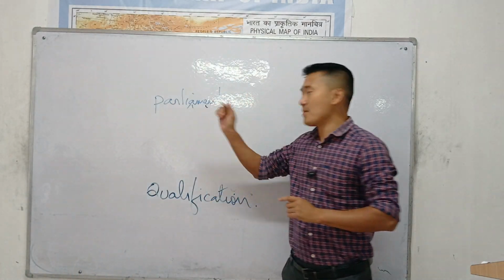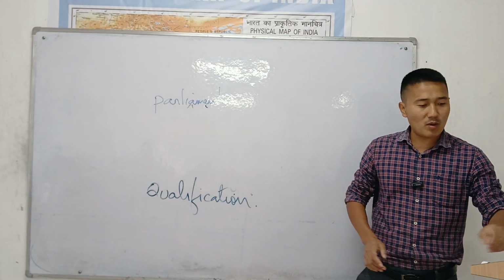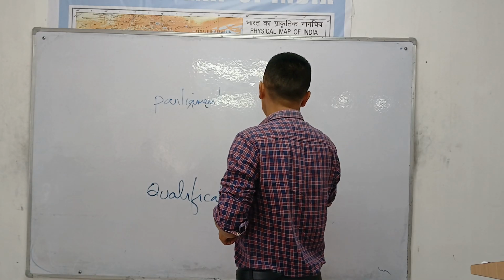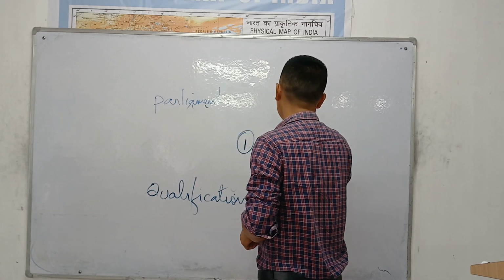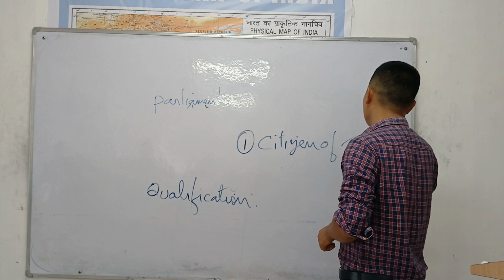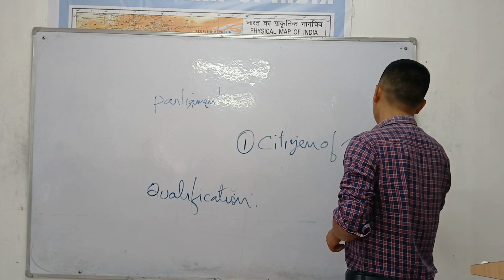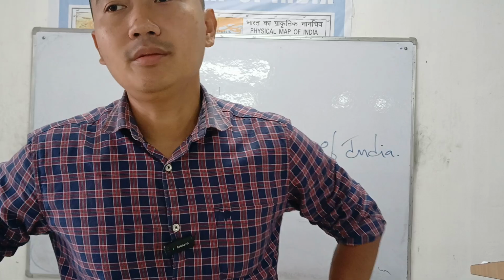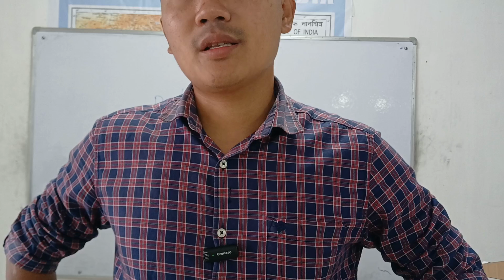Number one, the first qualification to be a member of the Parliament is that one should be a citizen of India. Too important. One should be a citizen of India.